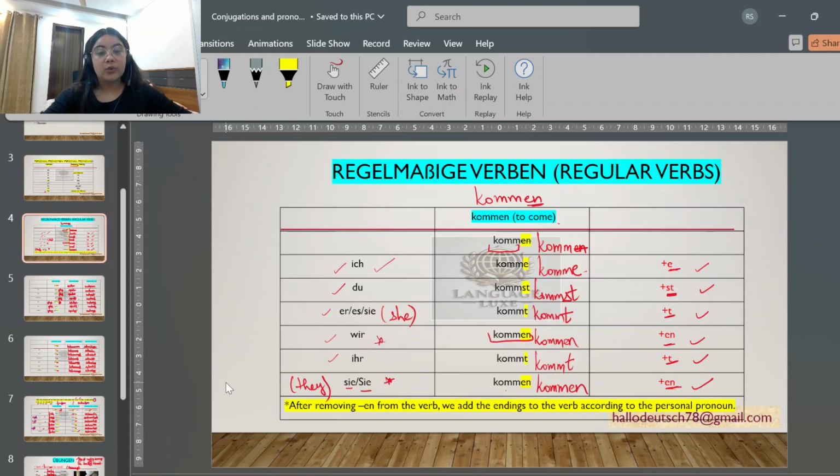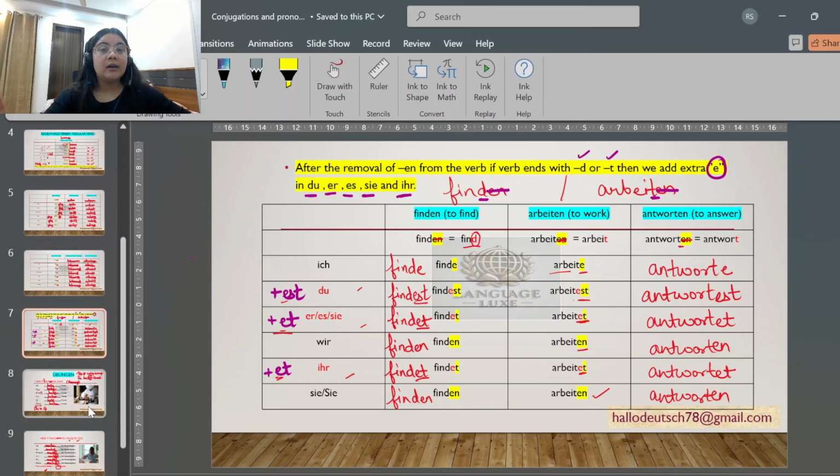Then we did the conjugations: e, st, t, en, t, en. But when d or t comes at the end after removal of "en", then we use e, est, et, en, et, en.